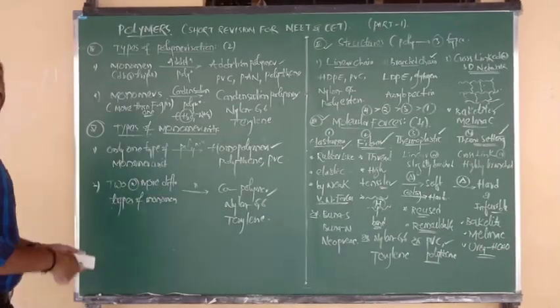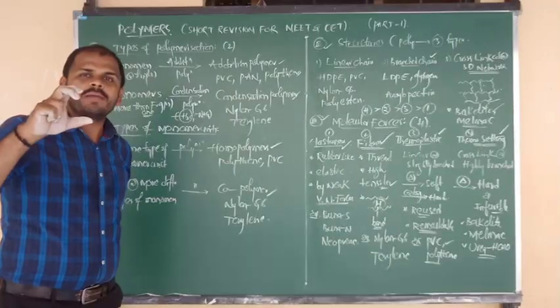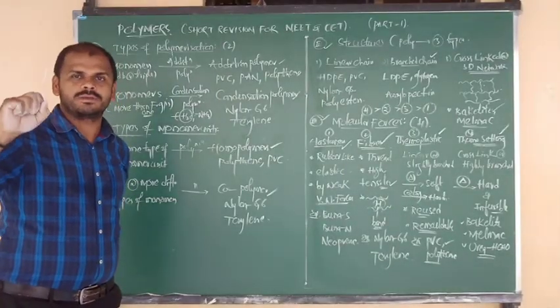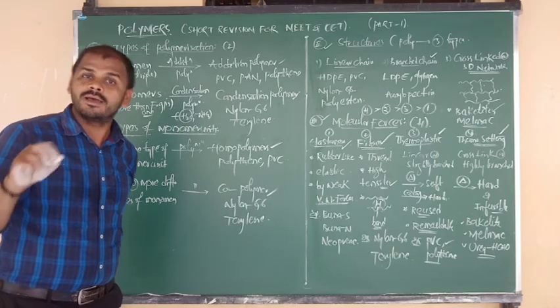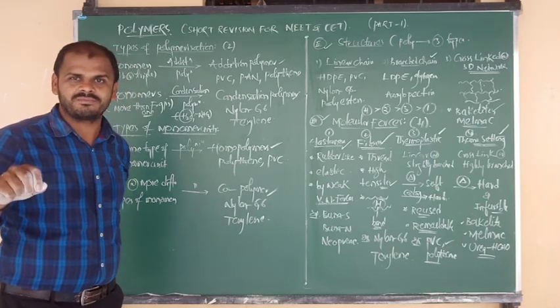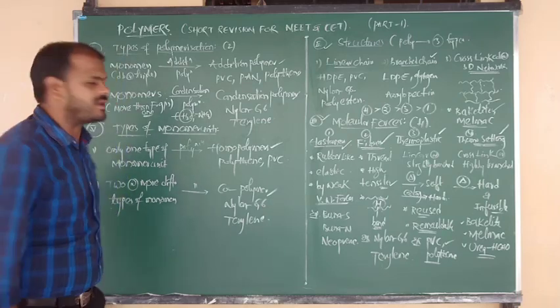So all types of classifications are over. Now type 1 is nothing but polyamide polymers. What are the polyamide polymers, the respective monomers, along with uses and structure? 2 to 3 categories we are going to finish now, and the remaining in tomorrow's class.